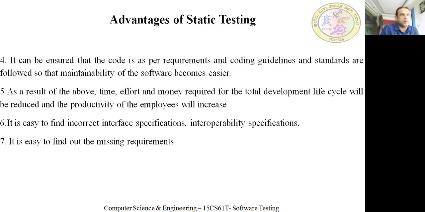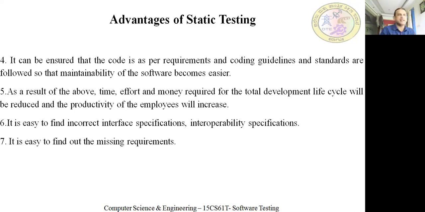As a result of the above, the time, effort and money required for the total development life cycle will be reduced and the productivity of the employees will increase. So what is the advantage of this? Well, to check whether, as per the requirements, coding guidelines and standards are followed or not. As a result, you can save your time, effort and money. So hence you can directly go for implementation, because now everything is correct. There is no mistake in that. All the requirements have been met, as it is according to the guidelines.